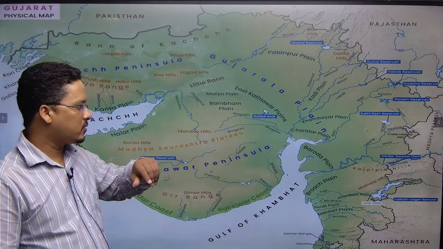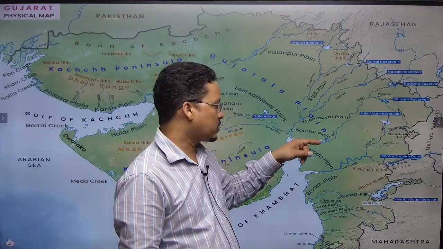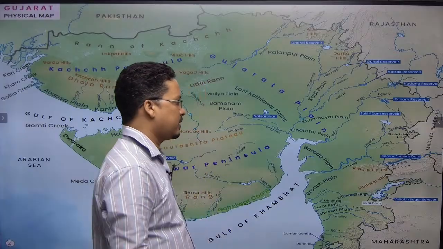Then all the way as we come here, there is the Mahi river. The Mahi river again originates from the Vindhya range and is the only river in the northern hemisphere that crosses the Tropic of Cancer twice. You have to remember this one. The Mahi river is the only river in the northern hemisphere that crosses the Tropic of Cancer twice, right? Sometimes they ask you this factual data.